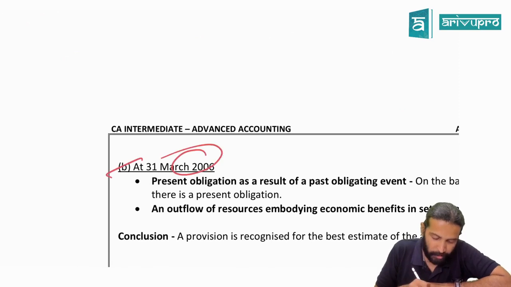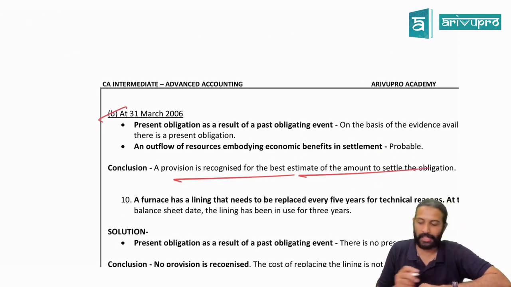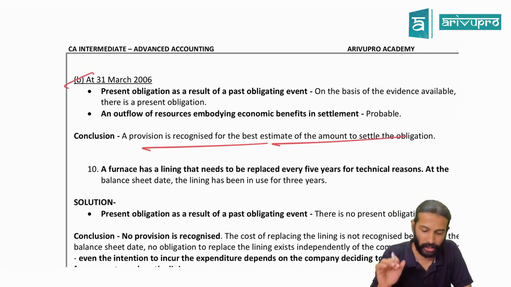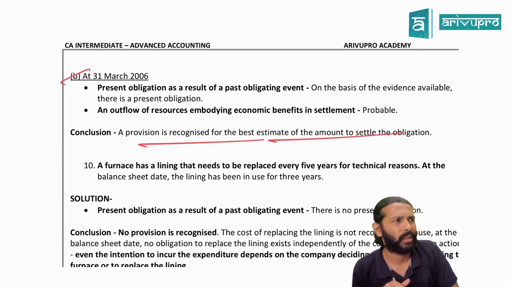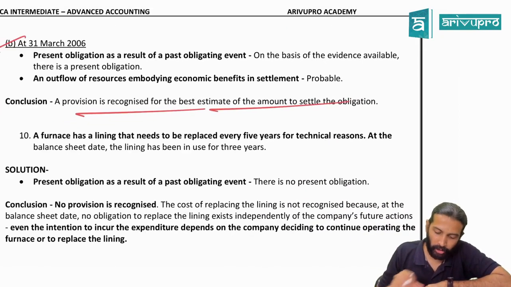However, next year, 31st March 2006, what do you need to do? A provision should be recognized at the best estimated amount to settle that obligation. That is your answer. I think now the short answer is good, no? More or less we have got how to answer. Yes or no? Alright. Can I move on to the next one then?